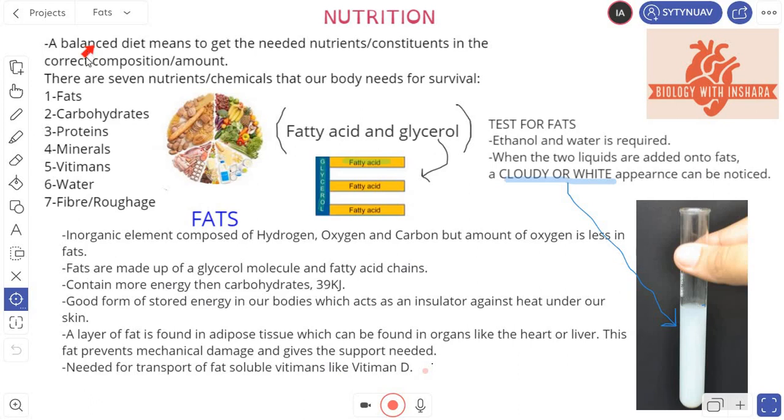So what is a balanced diet? We know what a diet is, but what is a balanced diet? A balanced diet means to get the needed nutrients or constituents in the correct composition or amount. This is a very simple definition. It means to get the different types of nutrients or food in the correct amount. If you're eating too much fat, that's bad for you. That's not a balanced diet. You need to eat your fats.